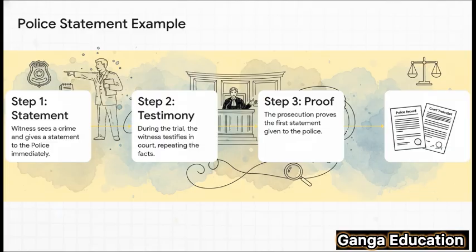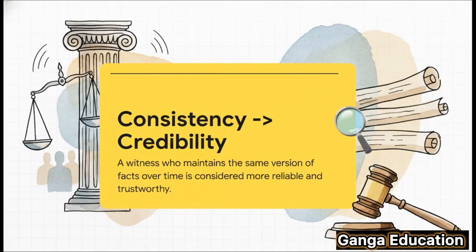Why? To show the judge and jury, look, this person's story hasn't changed. They said the exact same thing right after it happened. This shows consistency and makes their testimony much, much stronger. And the legal idea behind all of this is super simple. Consistency strengthens credibility. It's just common sense, right? A person who tells the same story over and over is naturally seen as more reliable. Section 160 is basically the law putting its stamp of approval on this very human principle.